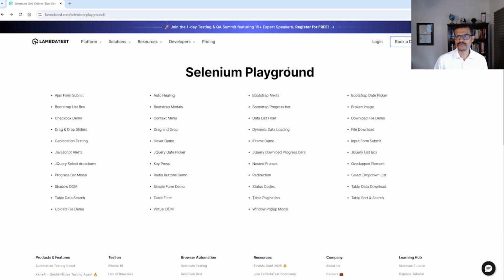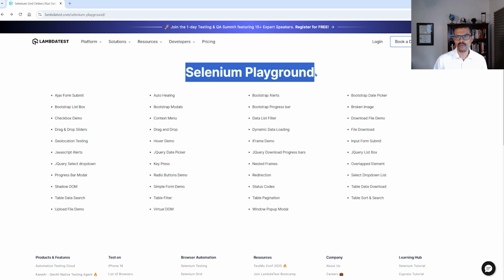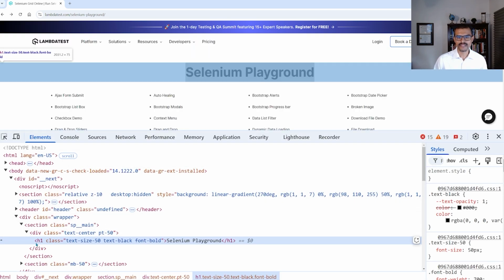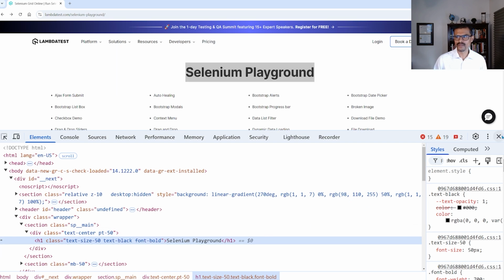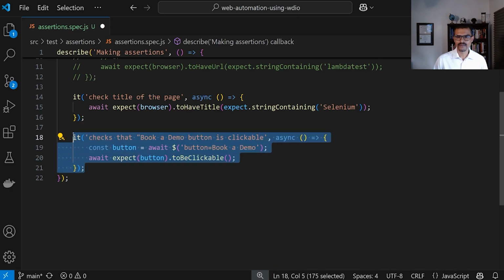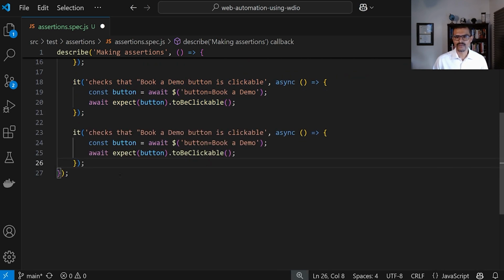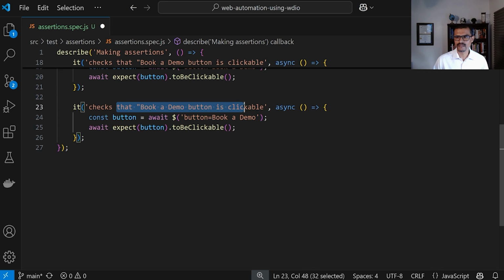Next, I want to show you how to check for this text right here. We want to make sure that this Selenium Playground heading is actually showing up. All right. So if we inspect this element right here, we're going to see that this is an H1 tag, which has that text. So that's going to be pretty simple. Let's go ahead and copy this right here and paste it down here. We're going to check the H1 heading.